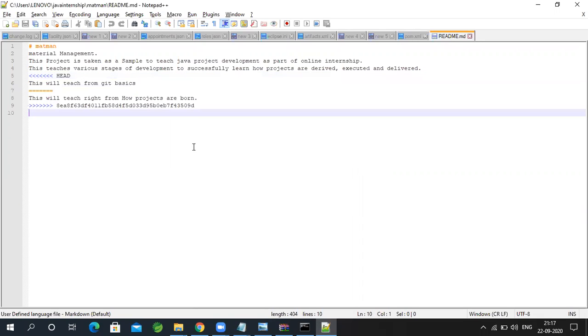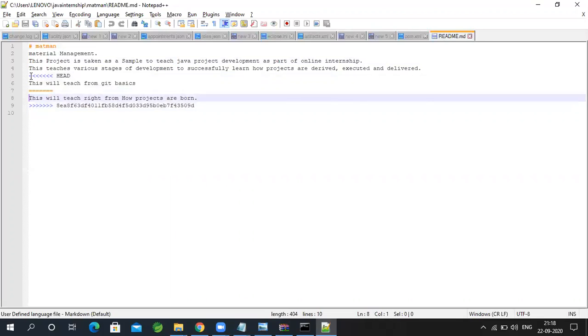Now if you notice the file I have opened, when I do a git pull, if there are conflicts, GitHub is going to show the file something like this. Line number 1 is okay, line number 2 is okay, line number 3 is okay, line number 4 is okay. And it says this is having conflict.